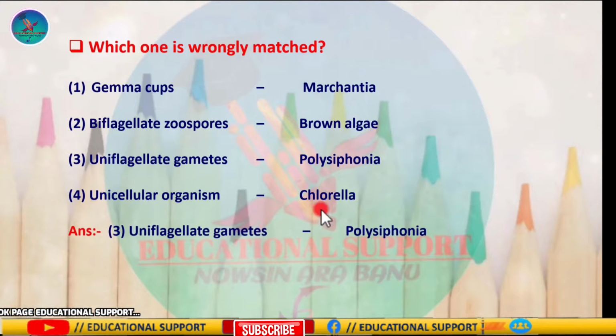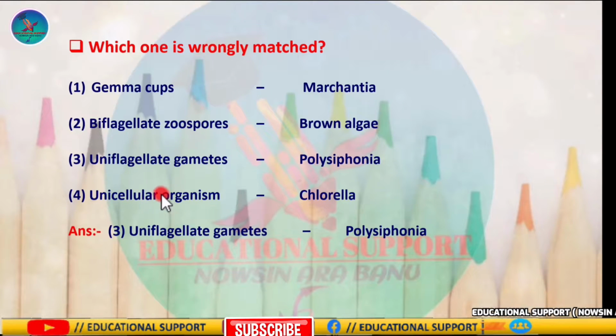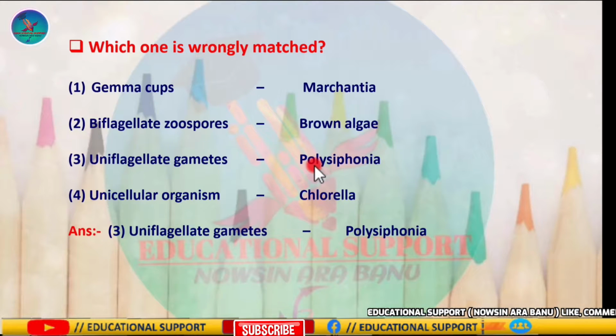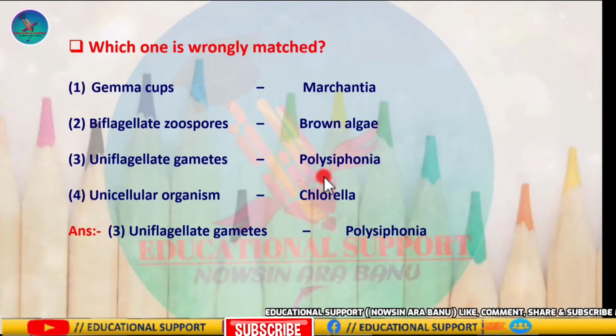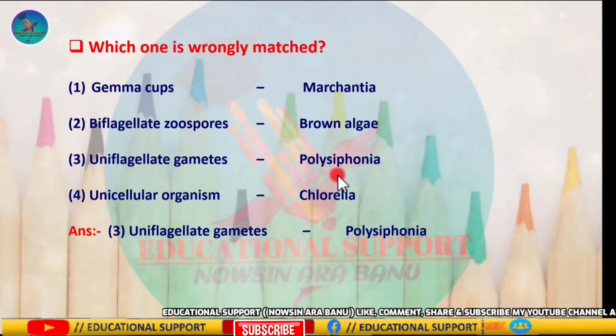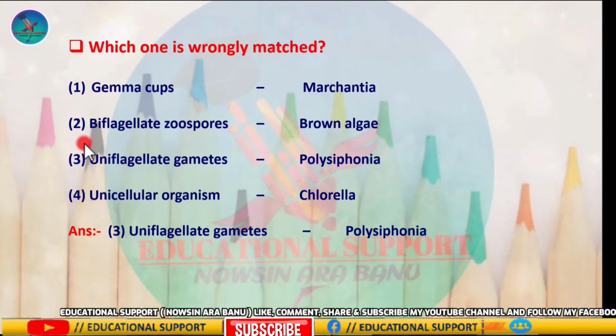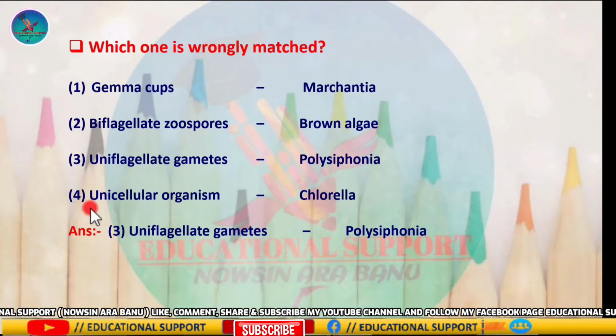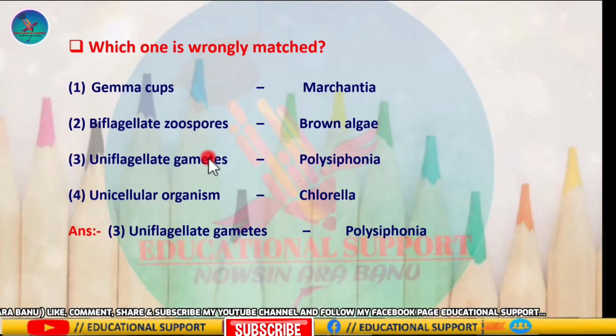So the correct answer is option 3, because Polysiphonia is a genus of red algae where asexual spores and gametes are non-motile and non-flagellated. So the other options 1, 2 and 4 are correctly matched.